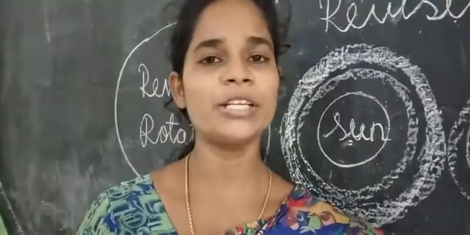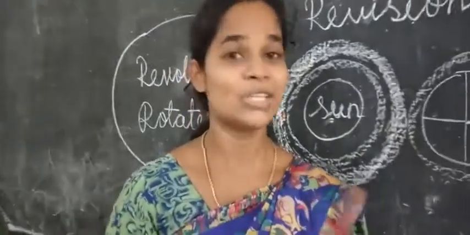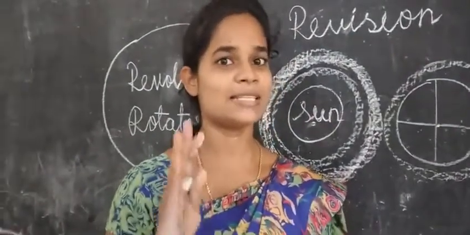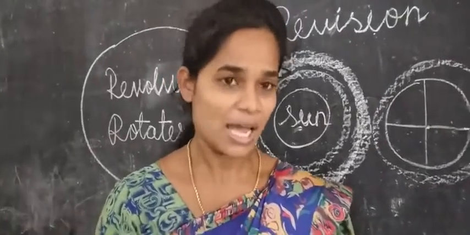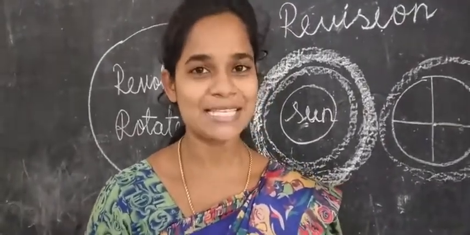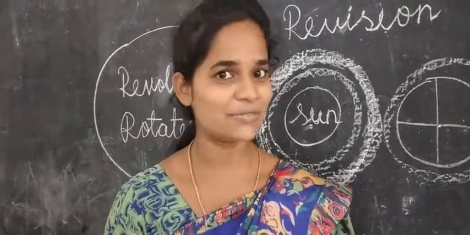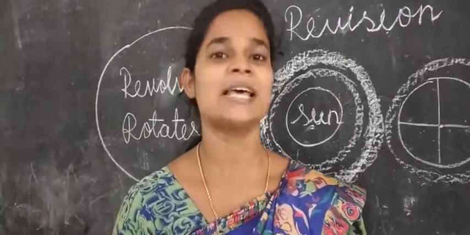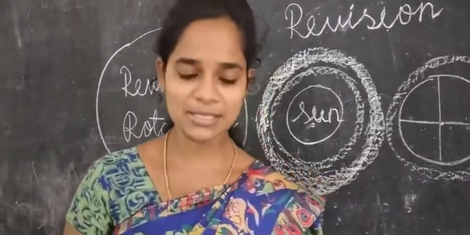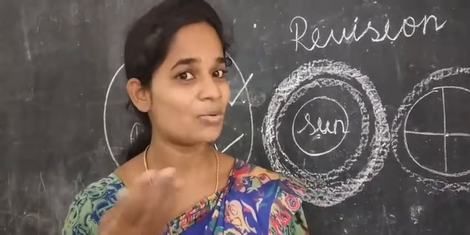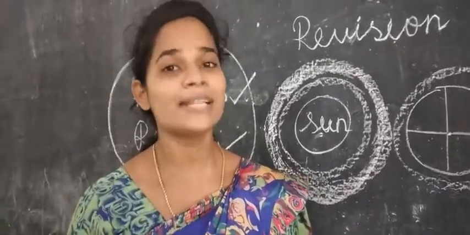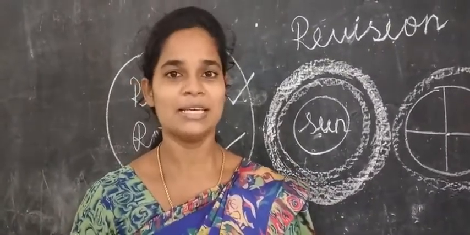Okay students, now when you turn your book to the next lesson, what's the next lesson? Lesson number 4. What's the title of lesson number 4? As we all know, major landforms. Yes, we have learned, yes or no students? We have completed lesson number 4, major landforms. Now tell me the answers. What are the major landforms?